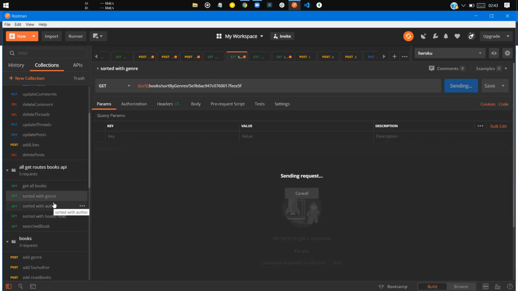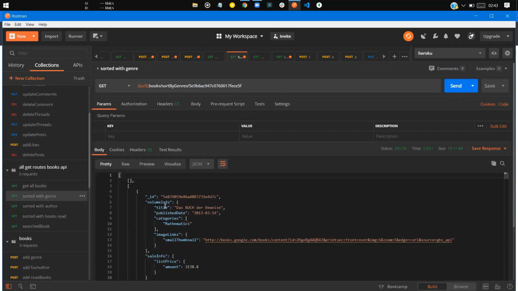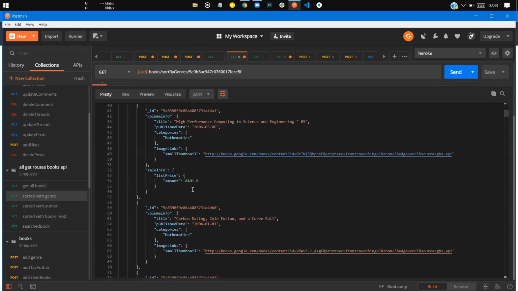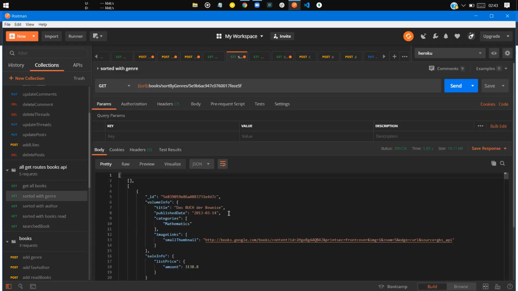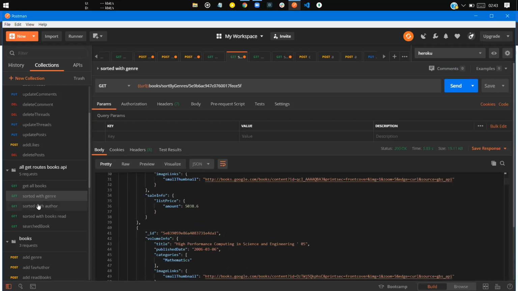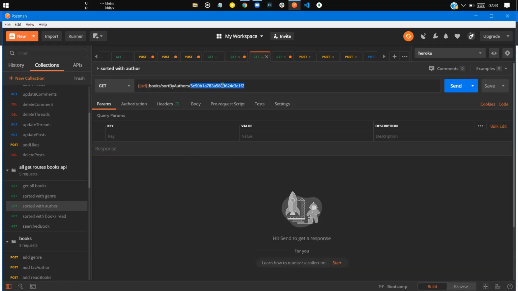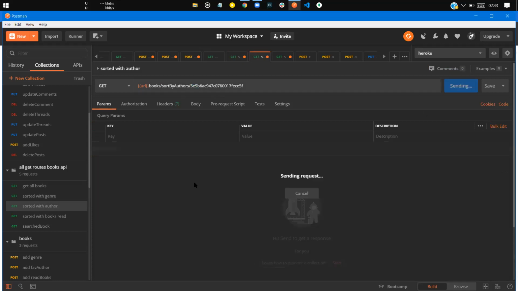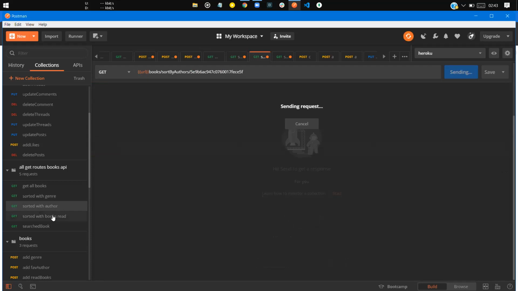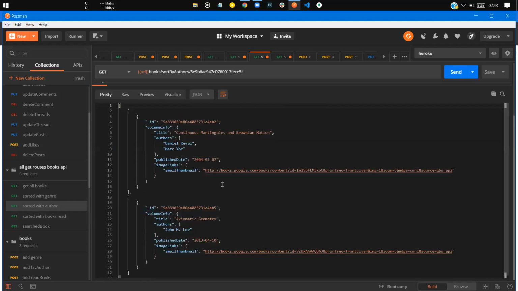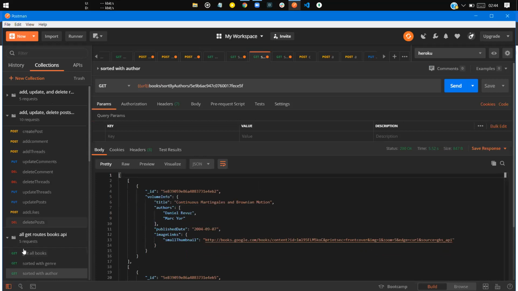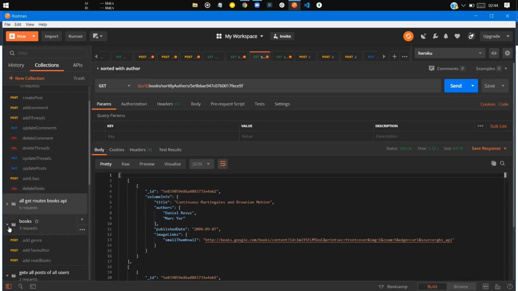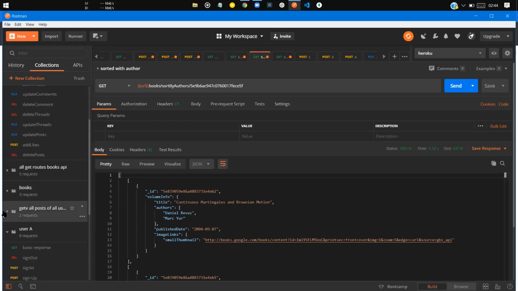According to the genres you have added to your user ID, only those books would be here, and the same goes for the author and the books read also. I won't be showing that as you have gotten the idea how it works. So the books part is totally over.